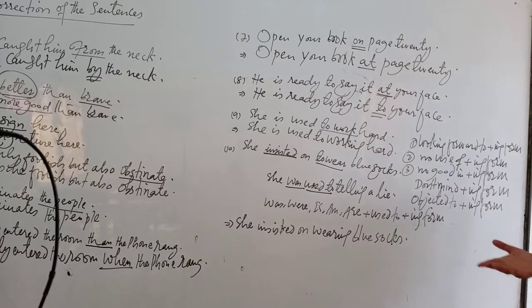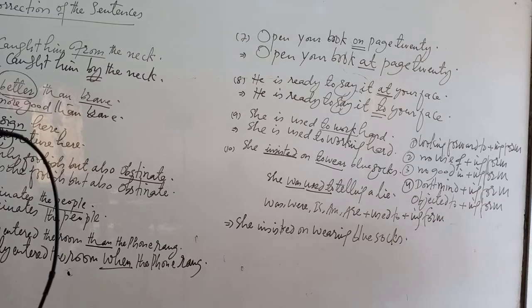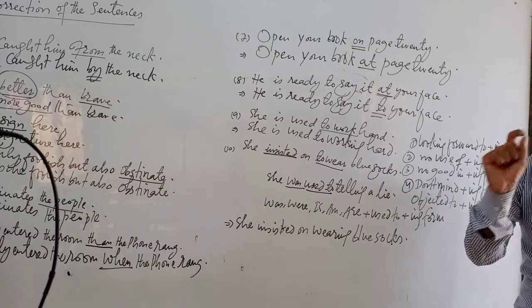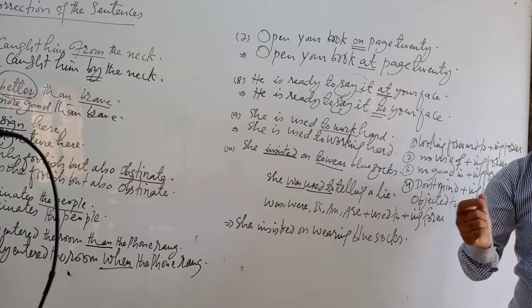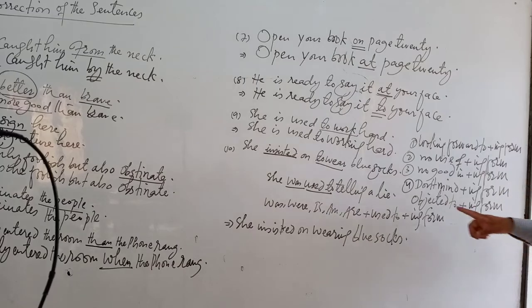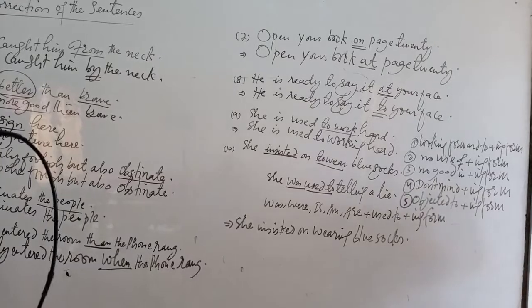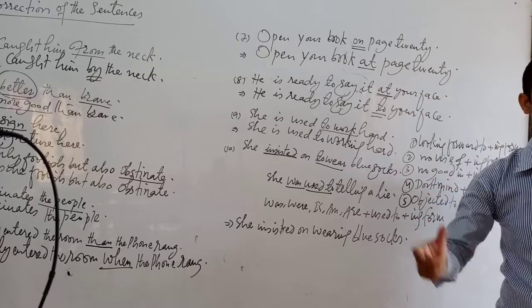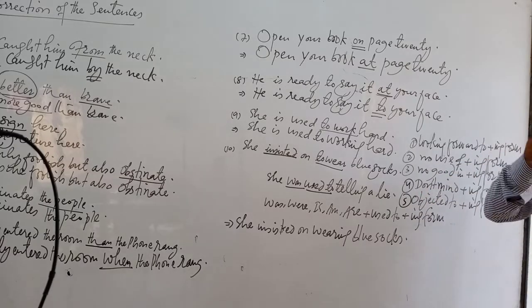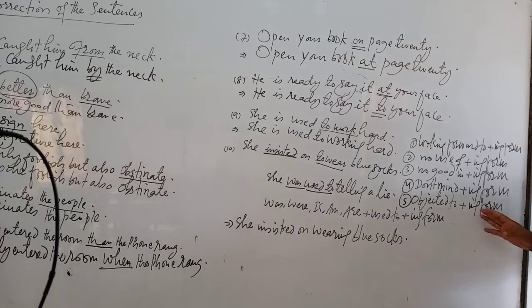Number 4, don't mind staying away from me. Don't mind taking a tea, ing form. Objected to. Number 5, he objected to being treated like that. This is the structure of objected to followed by the ing form.